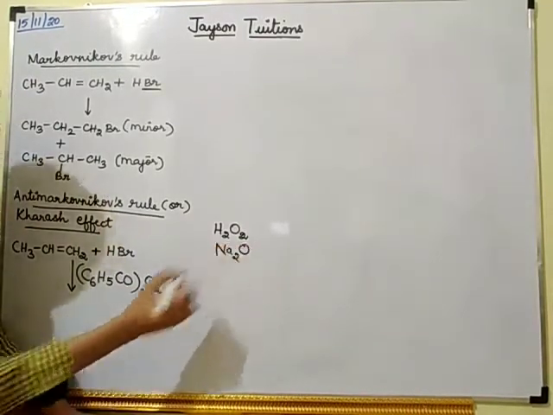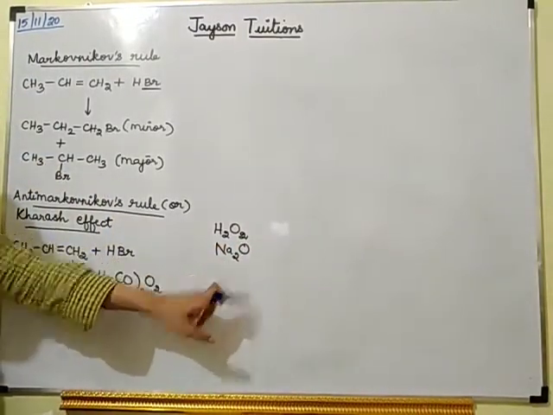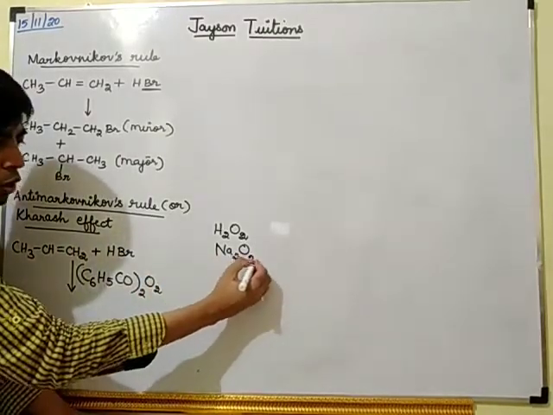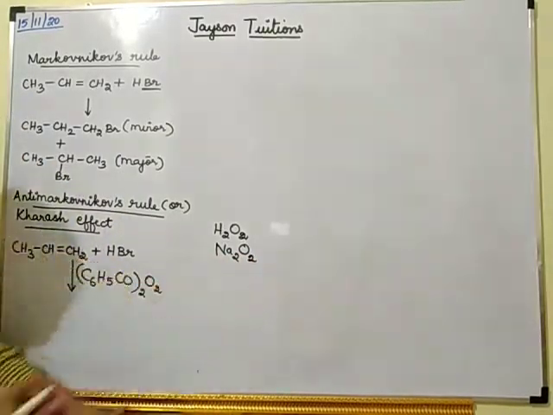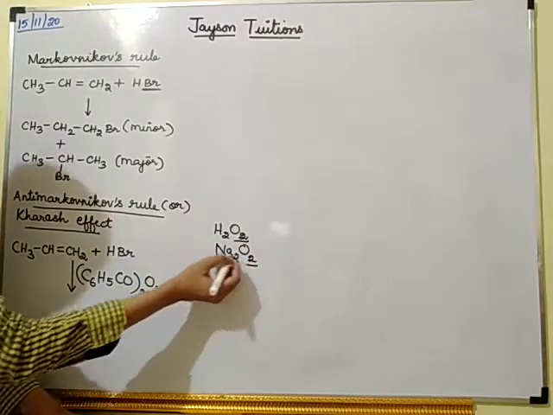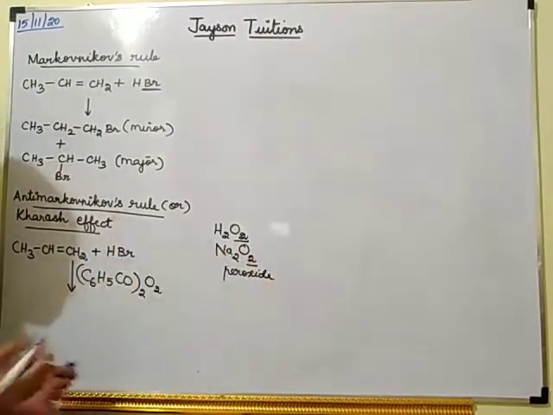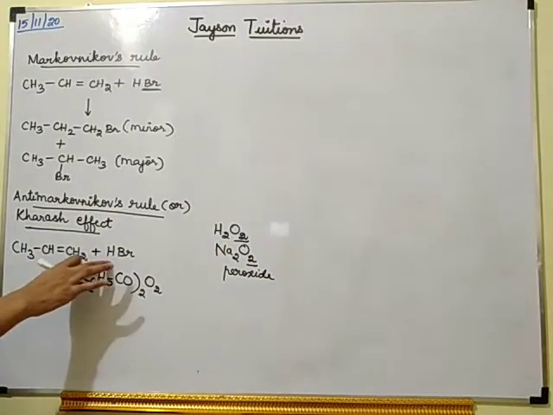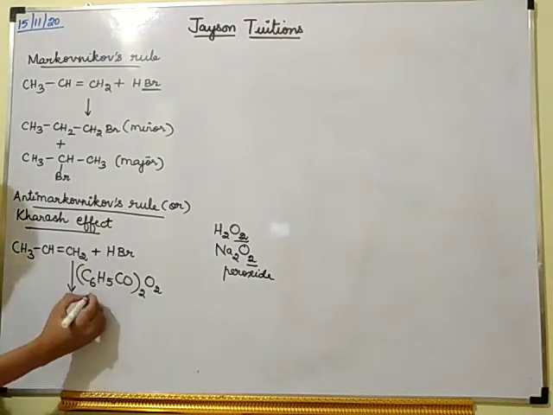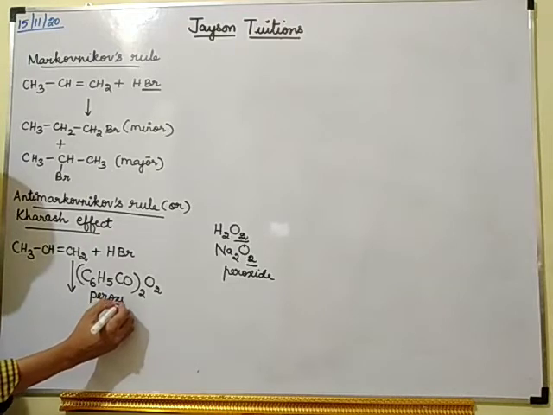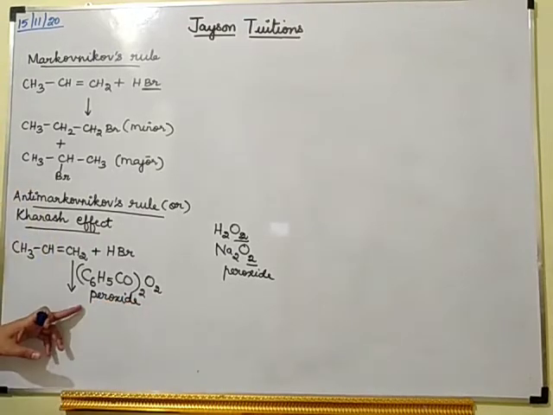Similarly, Na2O means sodium oxide, but Na2O2 means sodium peroxide. So if it is ending in O2, we call it a peroxide. So he did this reaction in the presence of a peroxide.